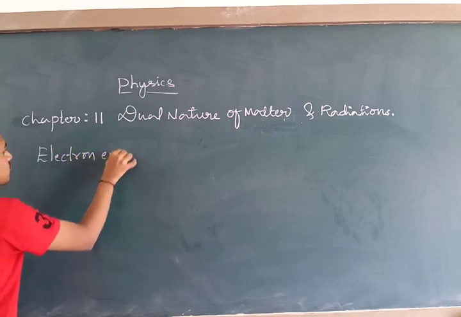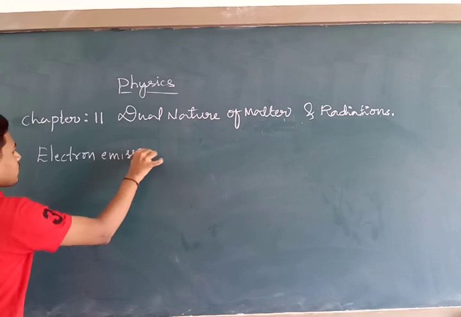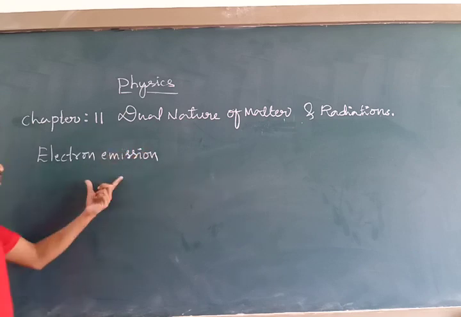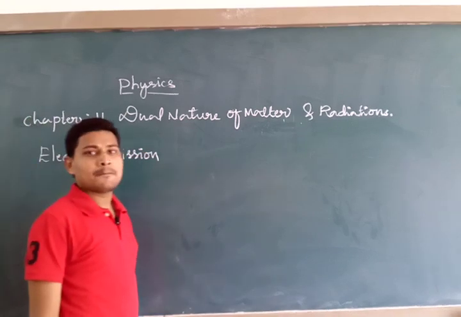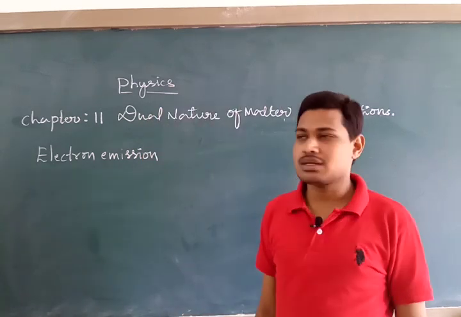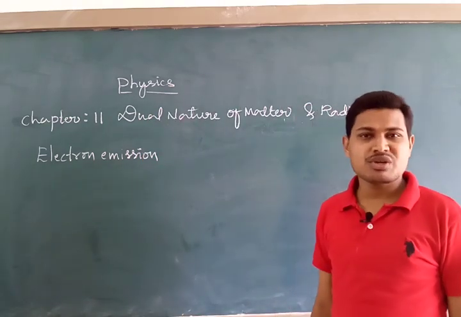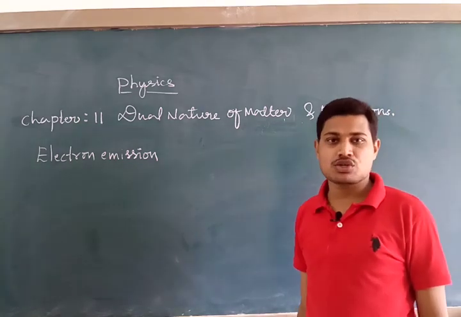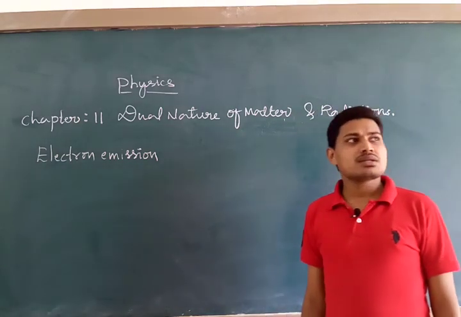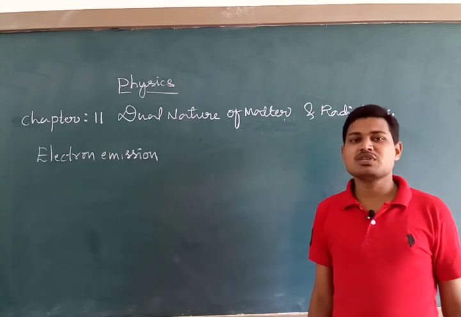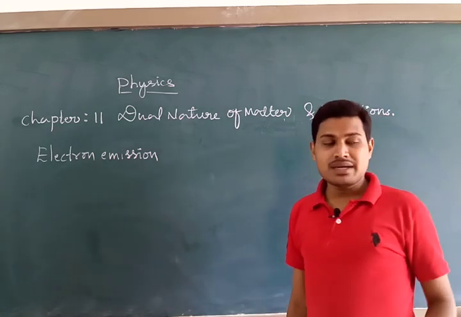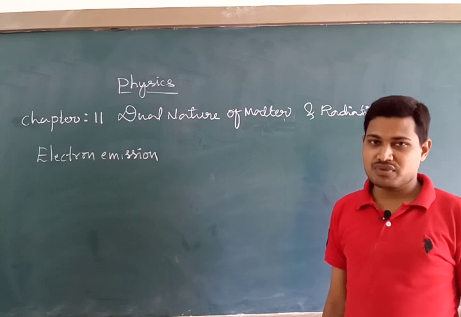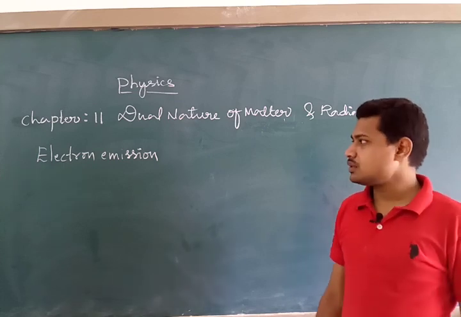Electron emission. What is electron emission? Very simple. Electron emission is nothing but the phenomenon of emission of electrons from the surface of a metal. How do electrons come out from the surface of a metal, and how do we make them come out? Very simple.